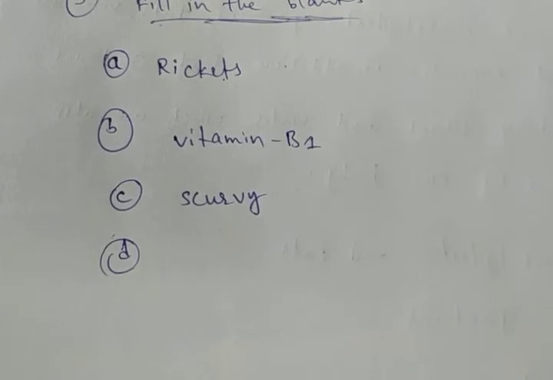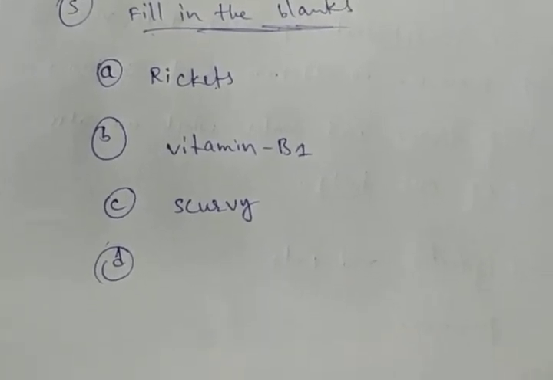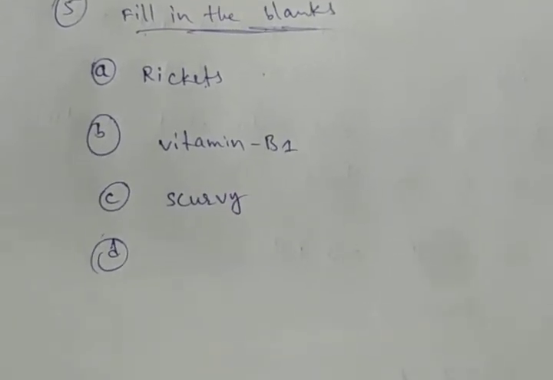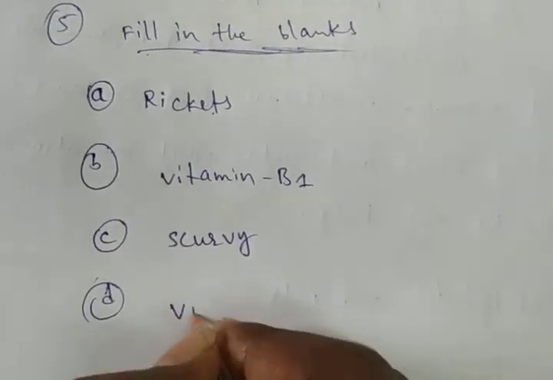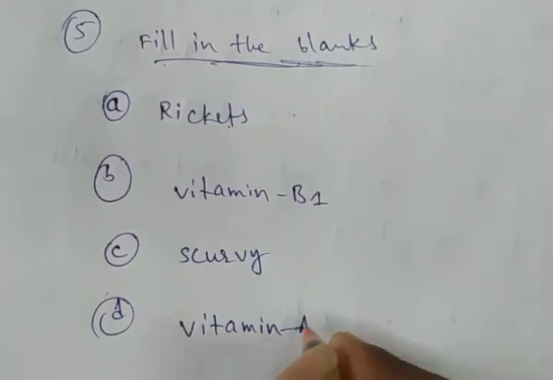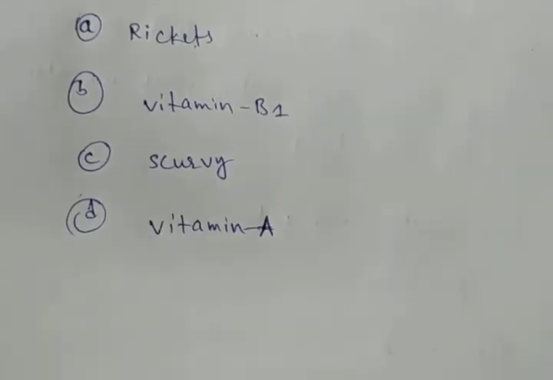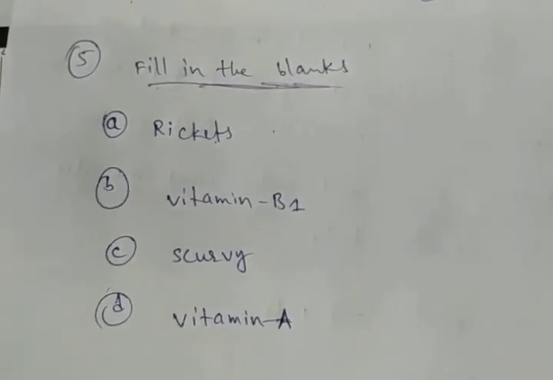And next D, fifth D, night blindness is caused due to the deficiency of dash in our food. Night blindness is caused due to the deficiency of vitamin A. Okay, this is about the exercise questions.